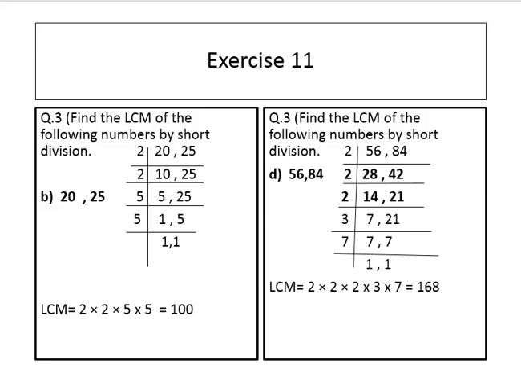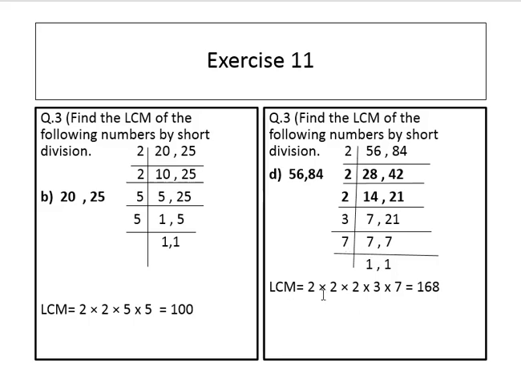Question number 3. Find the LCM of the following numbers by short division. 56 and 84. 2 28s are 56, 2 14s are 28, 2 7s are 14, 2 2s are 4, 2 1s are 2, 2 42s are 84, 2 21s are 42, 3 7s are 21, 7 1s are 7 and 7 1s are 7.